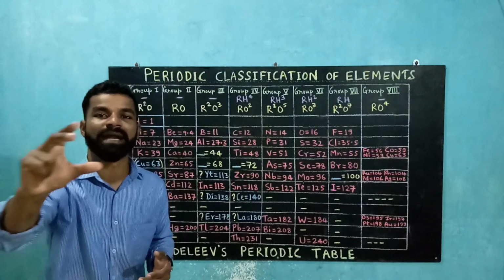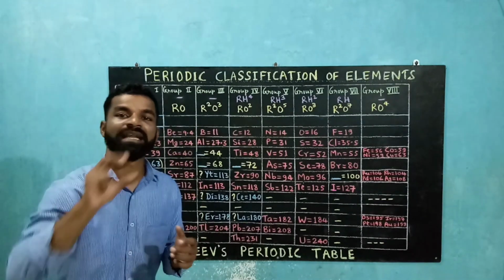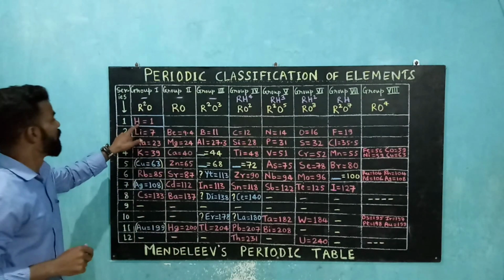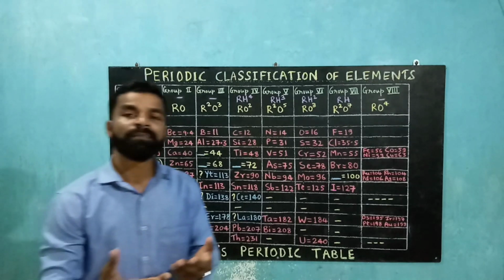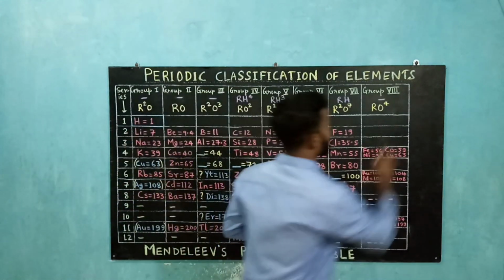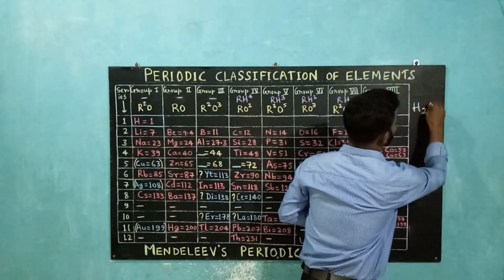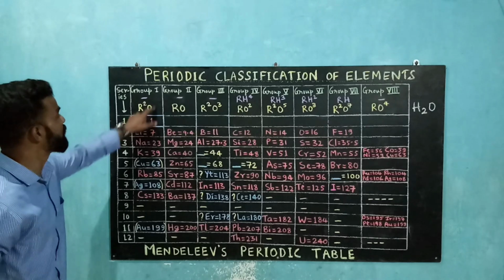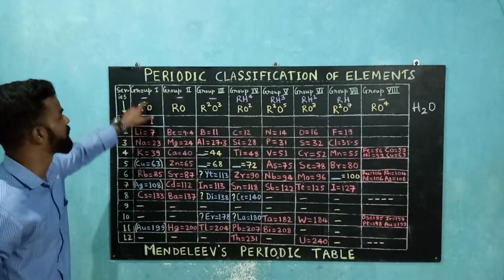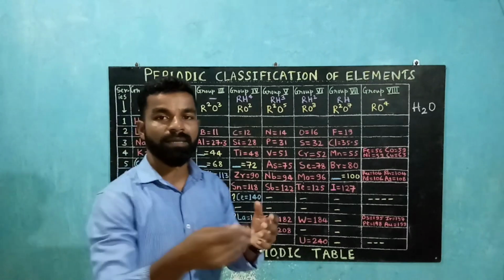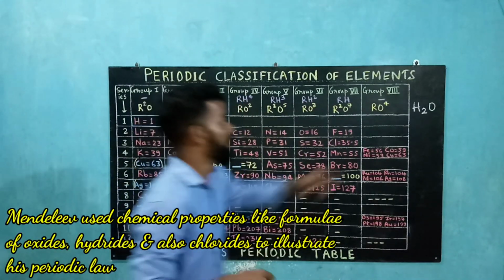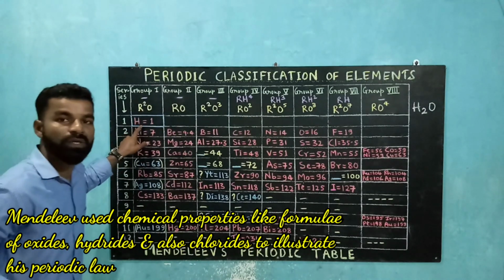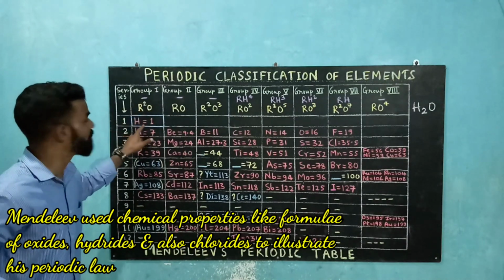Then he took the first element. He took the first card, which had element number 1, hydrogen, with atomic mass 1. So he took hydrogen and saw the reactivity with oxygen. With oxygen it formed H2O. So it matched the general formula R2O. This was the old system, how it was written: 2 was written up. Nowadays in the modern system 2 is written down. So H2O had the general formula R2O, and hydrogen was placed in the first box, in the first group and in the first period.